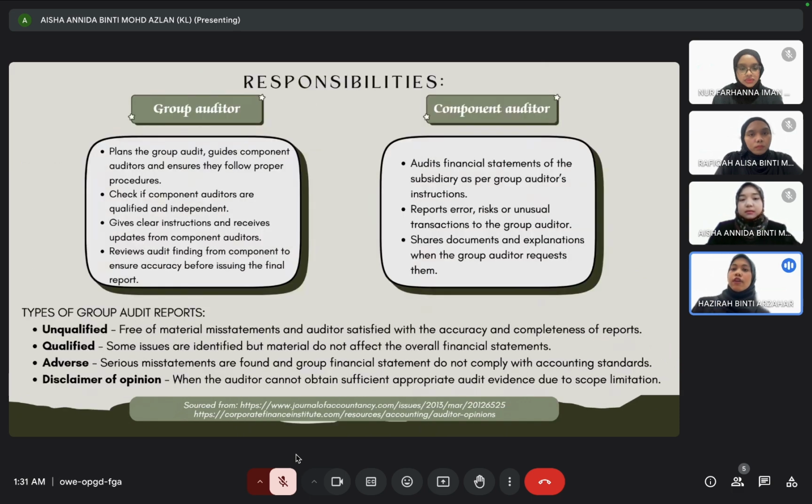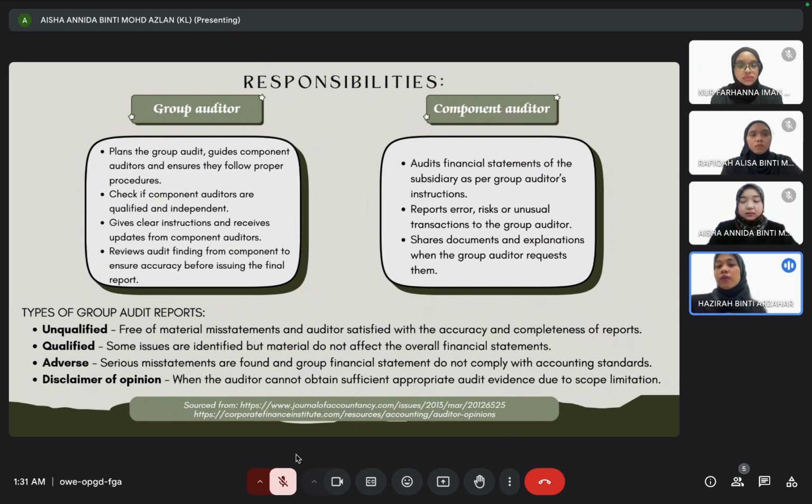Next is about the responsibility of group auditor and component auditor. The group auditor plans the group audit, guides component auditor and ensures they follow proper procedure, checks if component auditors are qualified and independent. Next is give clear instruction and receive update from component auditor. And lastly is review audit finding from component to ensure accuracy before issuing the final report.